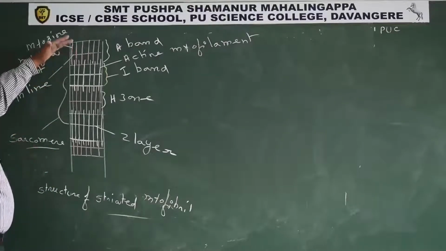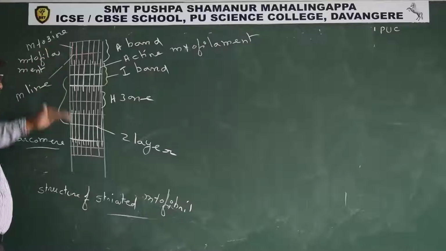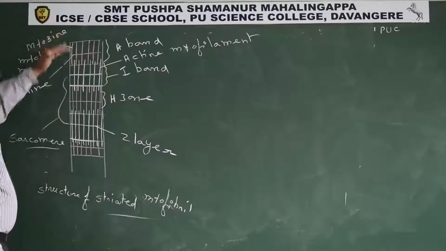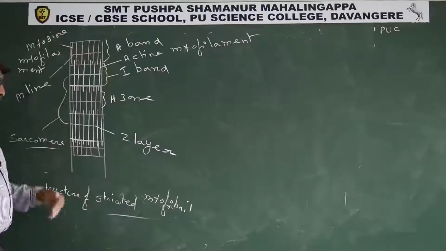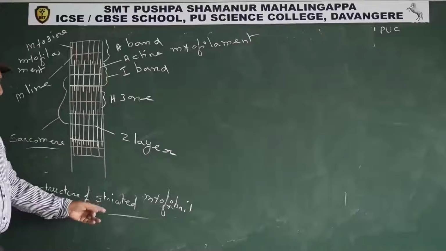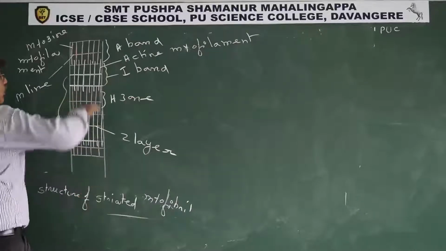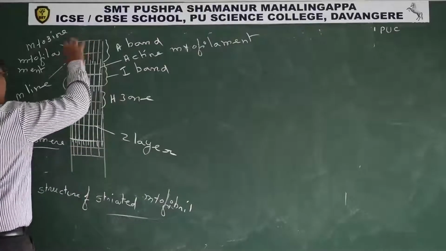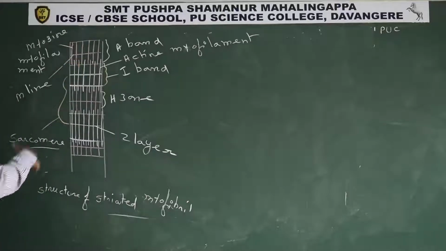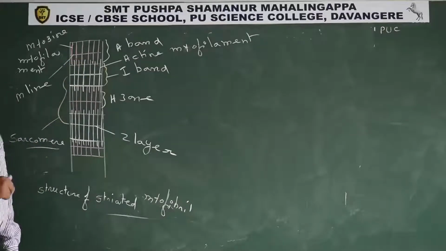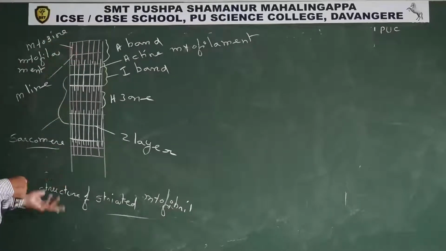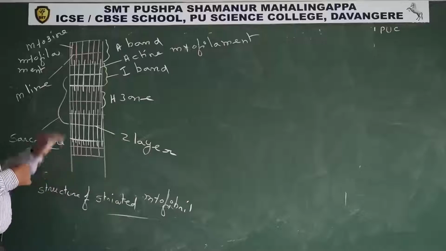So in this manner, A bands and I bands are present alternately from one end to the other end of the striated myofibril. So the striated myofibril contains myosin myofilaments and actin myofilaments alternately from the anterior to the posterior part of the myofibril.